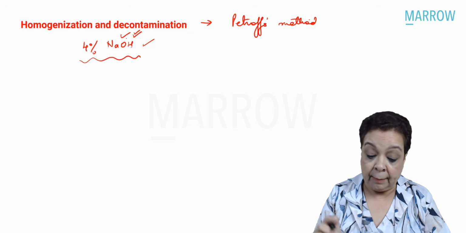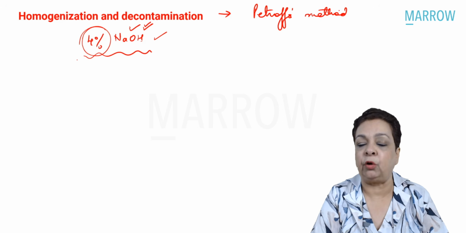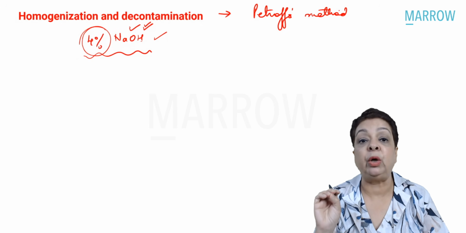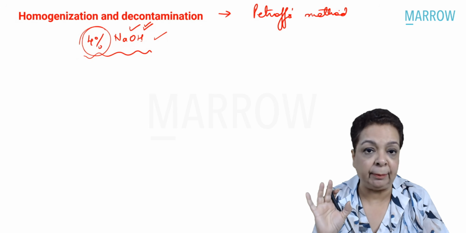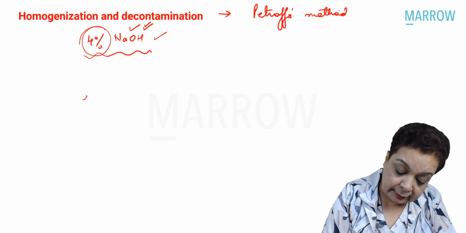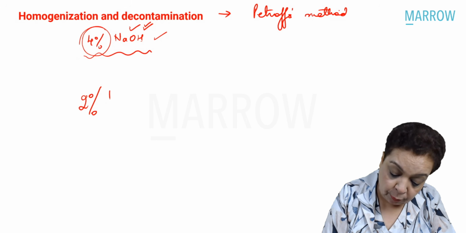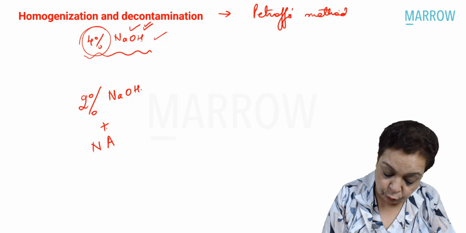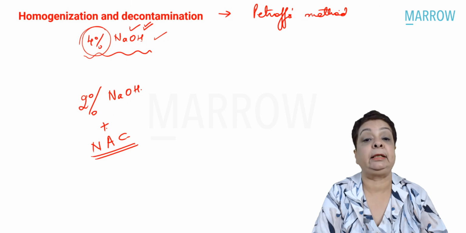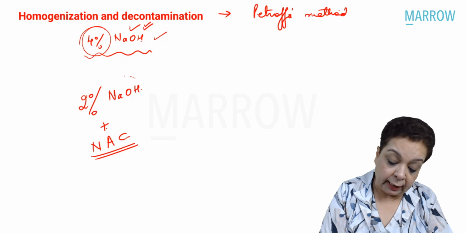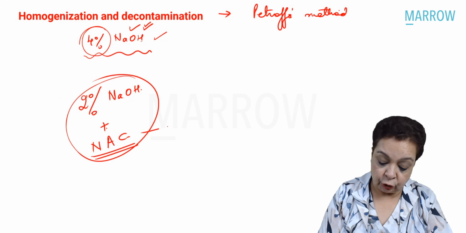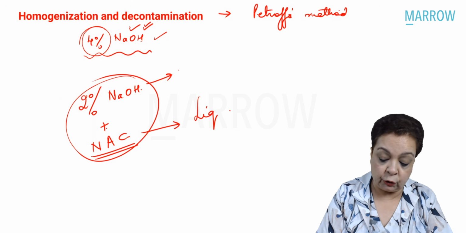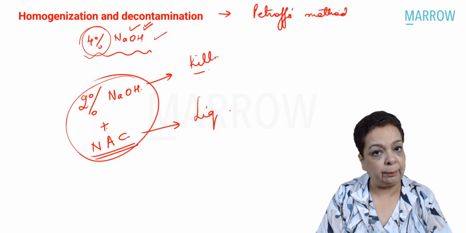culture, right? But some people say that using 4% of sodium hydroxide can be inhibitory to MTB also. It can kill some of the MTB also. So what they say is instead of using 4%, use 2% of sodium hydroxide and use N-acetyl L-cysteine along with it. And that was the question that was asked. So this is going to liquefy the sputum sample. This is going to kill the commensals. Clear?